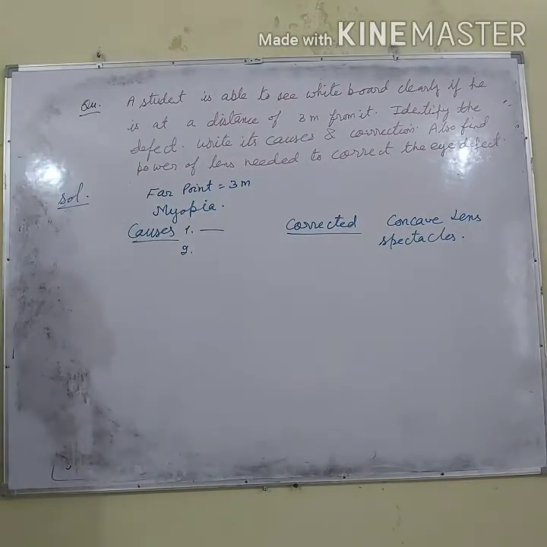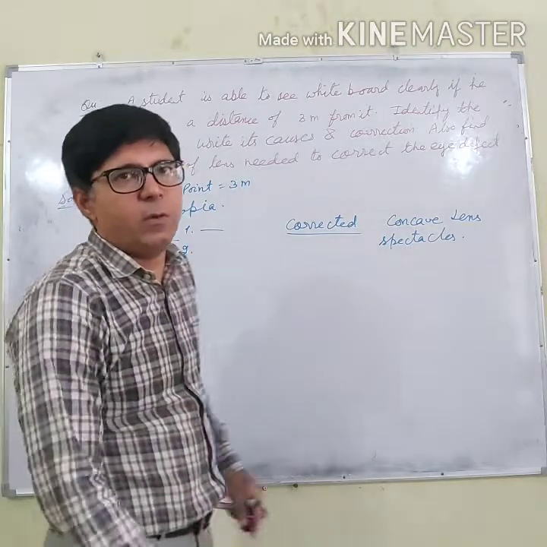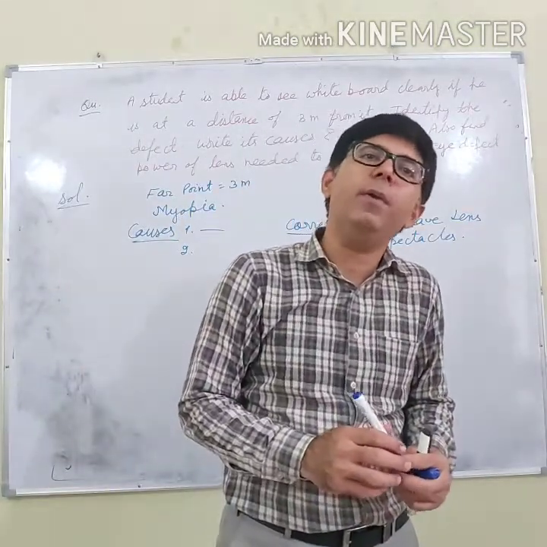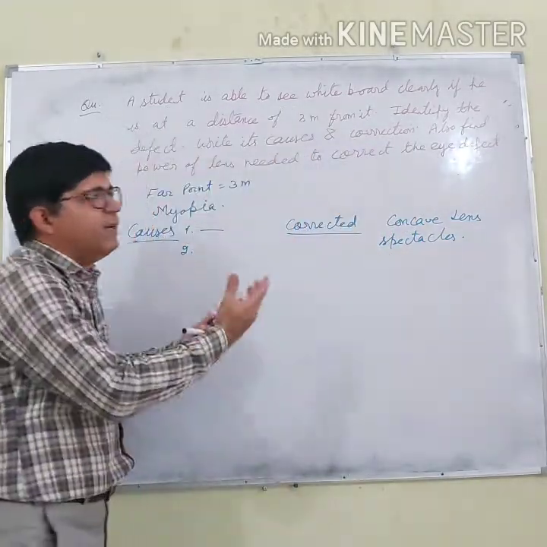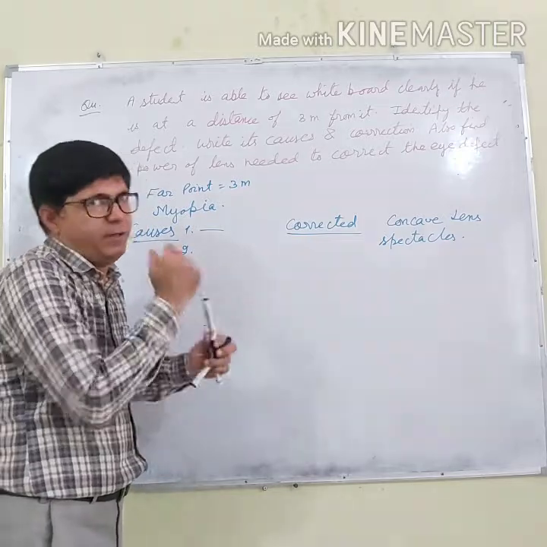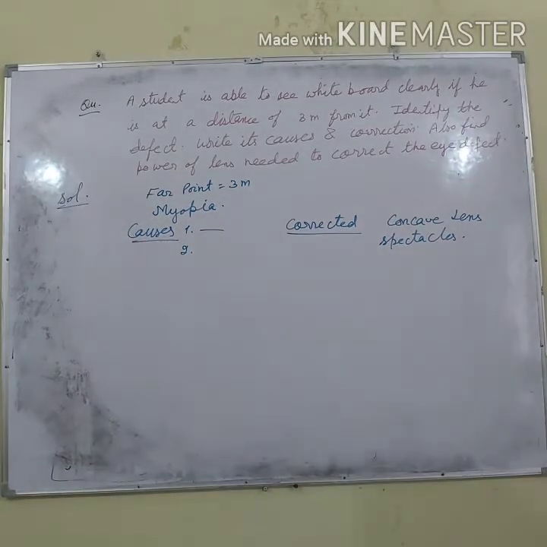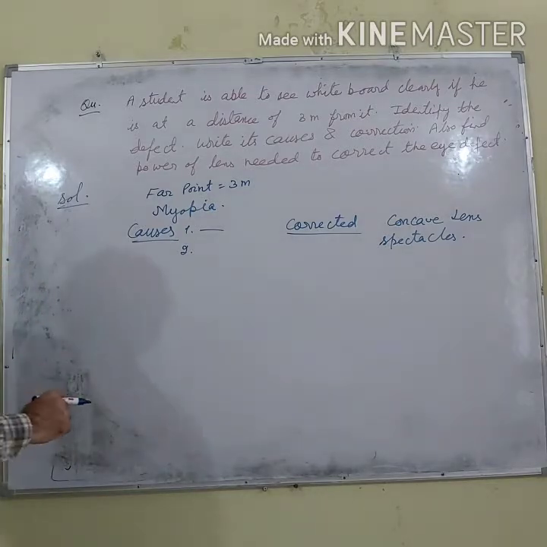Now, what is the power of lens needed? Sometimes you ask your friends, what is the number of your spectacles? So, basically that number is the power of the lens that we are using. So, let's calculate the power.